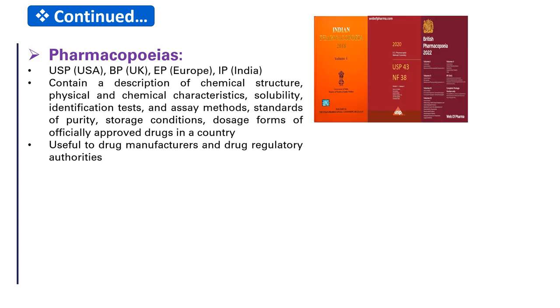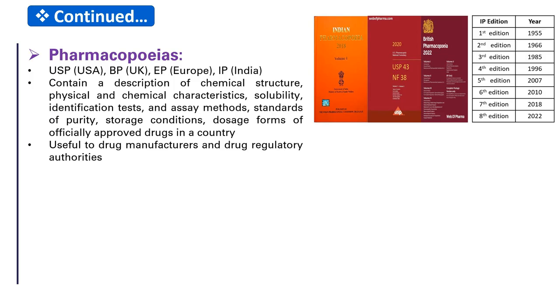In conclusion, if a company wants to manufacture or sell a medicine, it must follow rules in the pharmacopoeias. This is how the front page of pharmacopoeias looks like: Indian Pharmacopoeia, USP, British Pharmacopoeia, and so on. This is a very important table which includes the Indian Pharmacopoeia editions along with their published year. Remember, the first edition of Indian Pharmacopoeia was published in 1955 and the latest, which is the 8th edition of Indian Pharmacopoeia, was published in